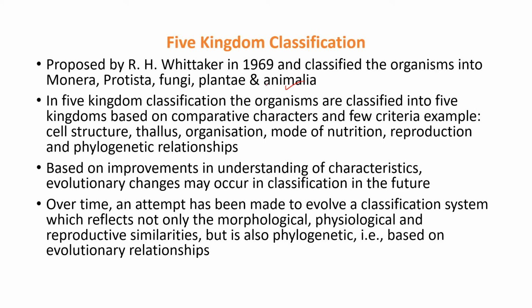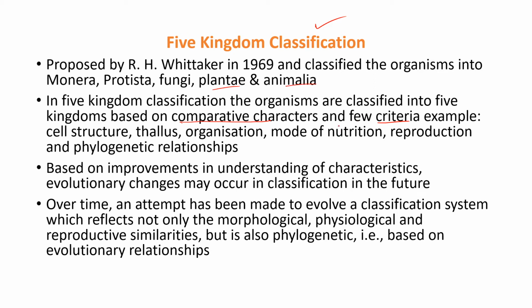So we have discussed that five kingdom classification was done by R.H. Whittaker in the year 1969. But on what basis did he do the classification? There are some criteria. A few criteria were taken, and also comparative characteristics. These are the two main principles, and based upon these two things, the organisms were divided into five kingdoms: Monera, Protista, Fungi, Plantae, and Animalia.